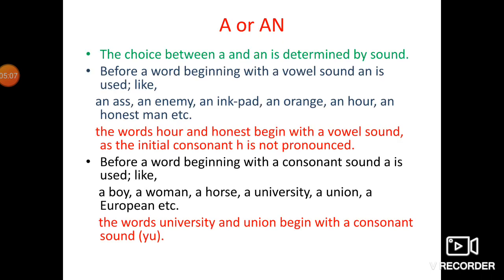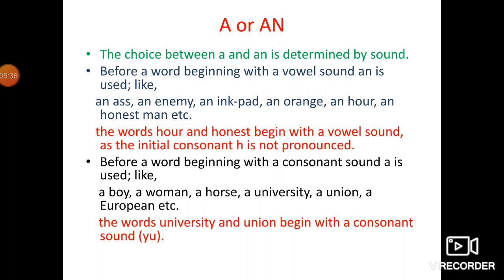Now here, rules related with a or an, where we have to use a or where we can use an. The choice between a and an is determined by sound. This you all know. From your primary classes, you all know it very well that a or an we determine by its sound.